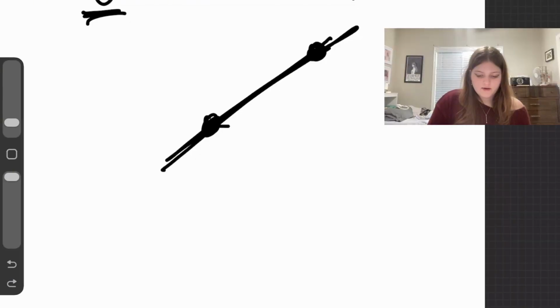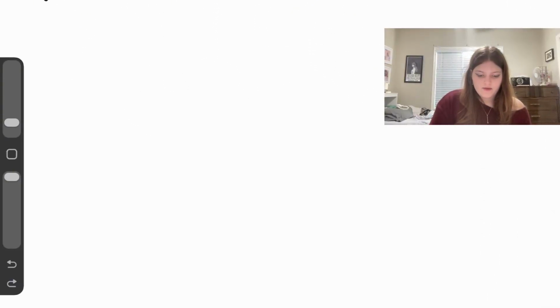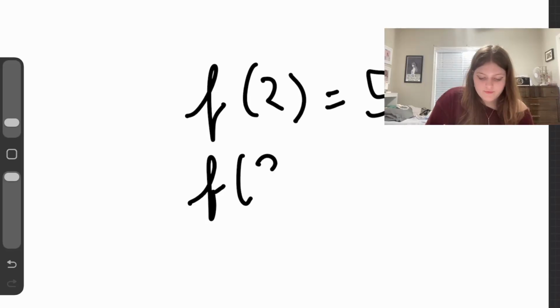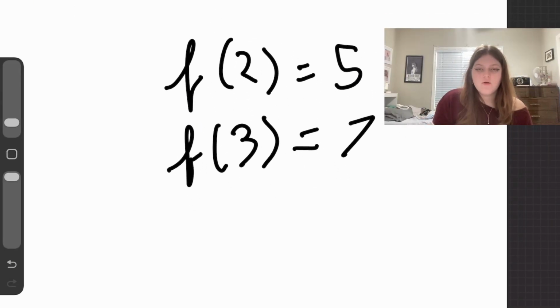Let's say that you are given two values of a function. So let's say that we have f of 2 equals 5 and f of 3 equals 7. We can calculate the slope of this line by taking the average values. Let's say in the problem we're given that it's linear. That means that we can take the average value of this, the output over the input, to find the slope.